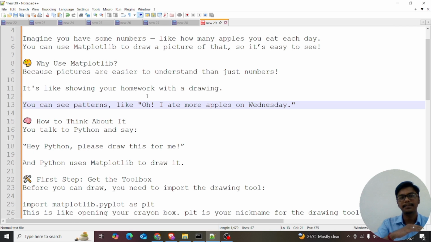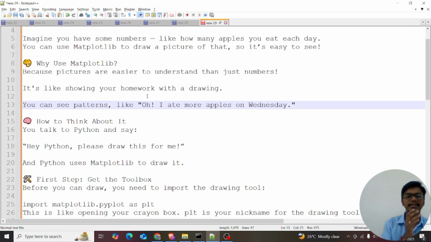Today I eat 5 apples. Tomorrow I eat 6 apples. Like this, you can see the patterns among these numbers. If you see the numbers, that's like 7 numbers for each day. There are 4 weeks in a month, and then you see there are a lot of numbers. You can't visualize it.